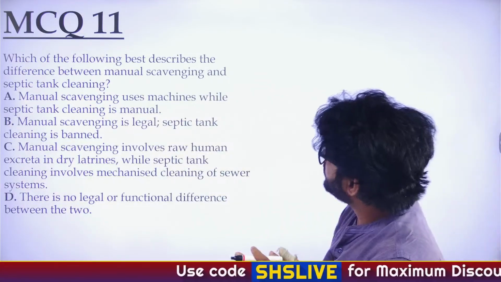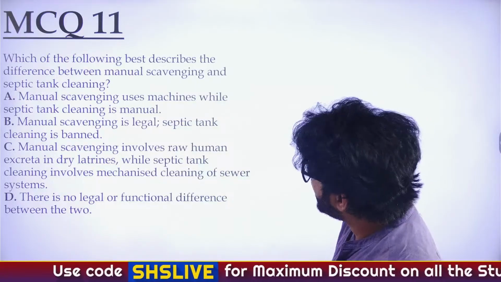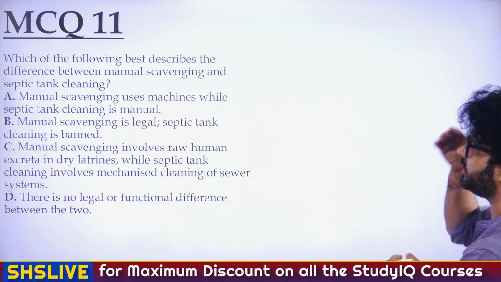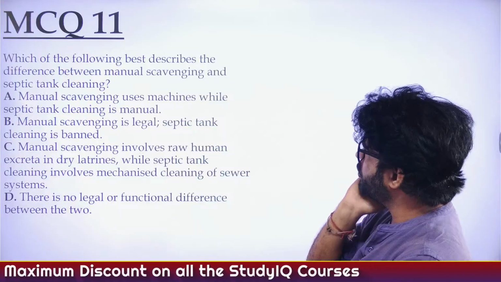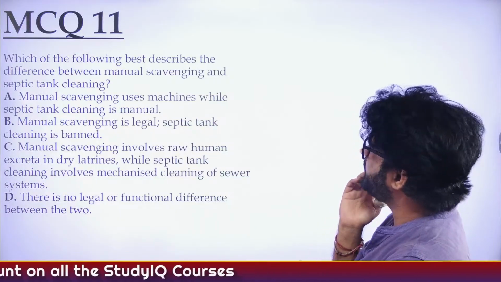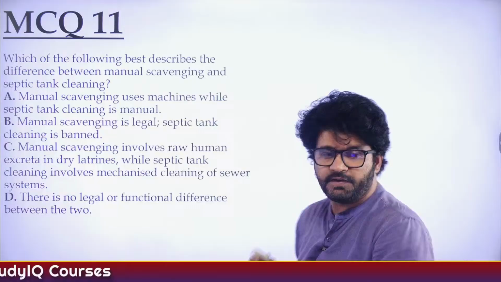Manual scavenging uses machines while septic tank cleaning is manual. Manual scavenging is legal, septic tank cleaning is banned. Manual scavenging involves raw human excreta and dry latrines, while septic tank cleaning involves mechanized cleaning of sewer systems.